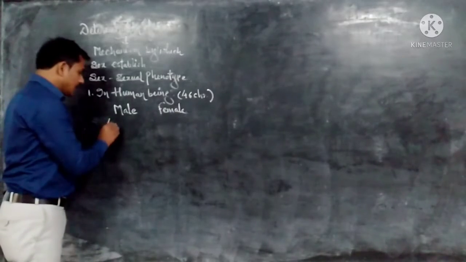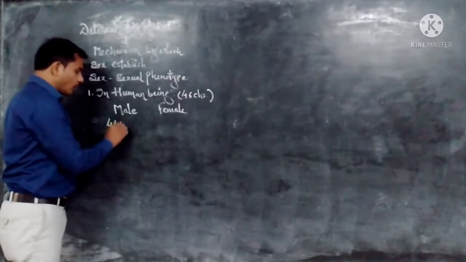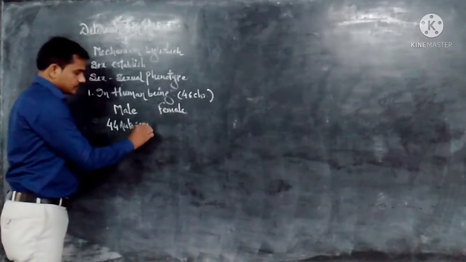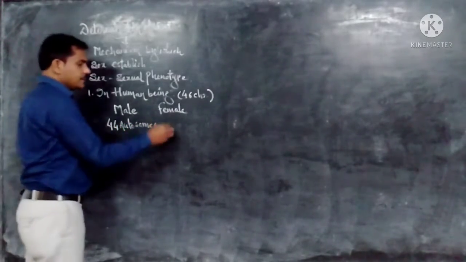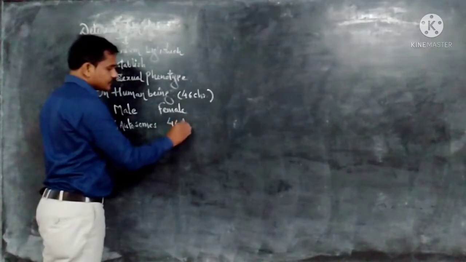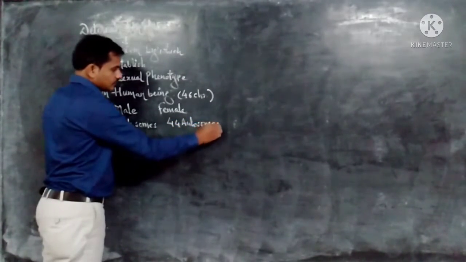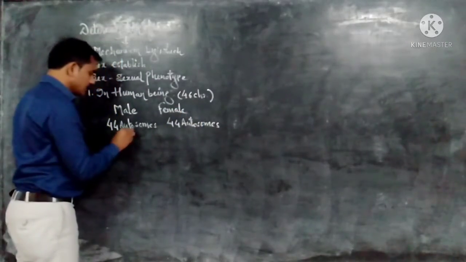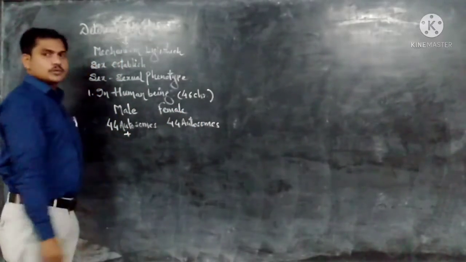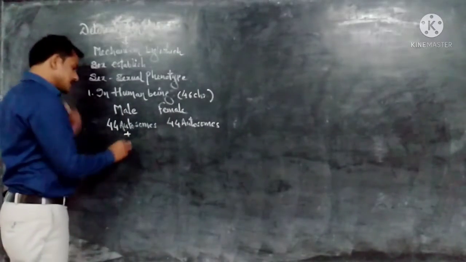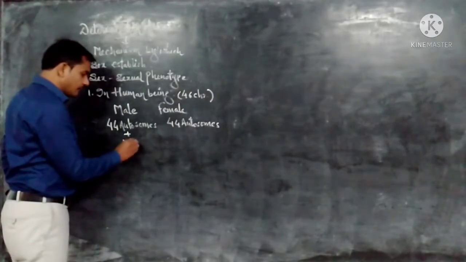Out of the 46, 44 are autosomes, in both male and female, along with two sex chromosomes. In case of male, the sex chromosomes are the X chromosome and the Y chromosome.